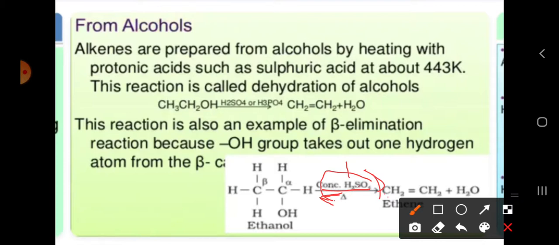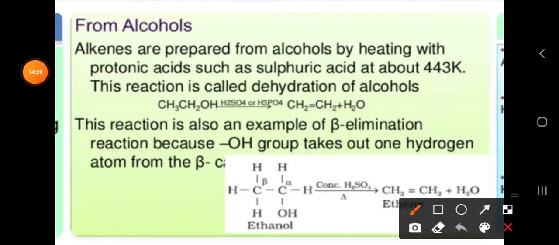Dehydration is nothing but the loss of a water molecule, H2O is going to be lost. So that one we call dehydration. So remember some of the reagents: when you add platinum, nickel, palladium, reduction is going to happen. When you add alcoholic KOH, dehydrohalogenation is going to happen, meaning HBr, HCl, meaning HX is going to be eliminated. When you add concentrated H2SO4, the loss of a water molecule is going to take place.